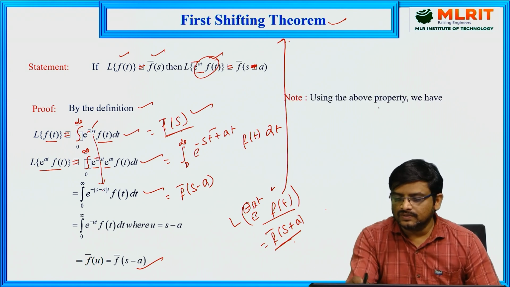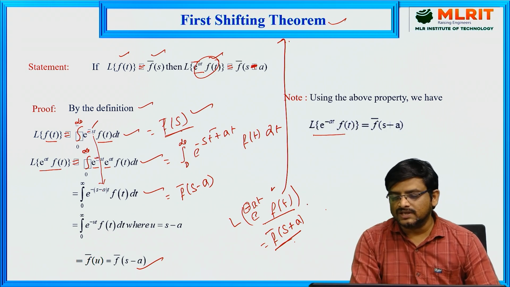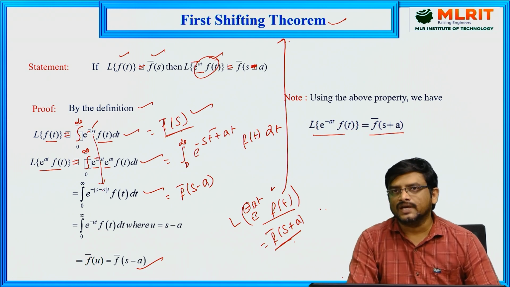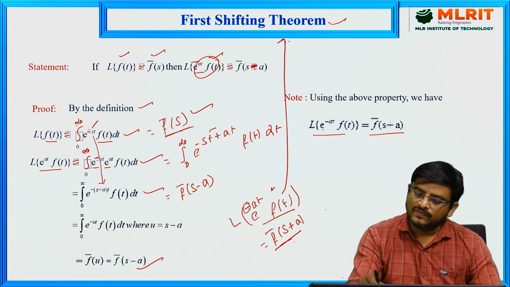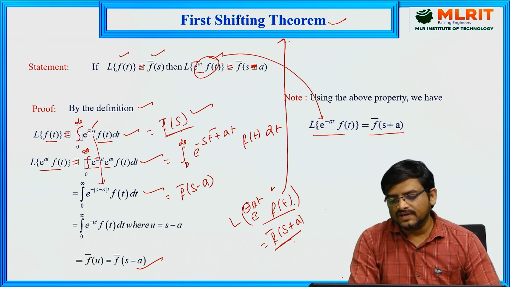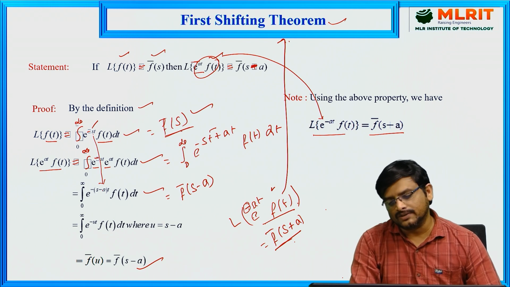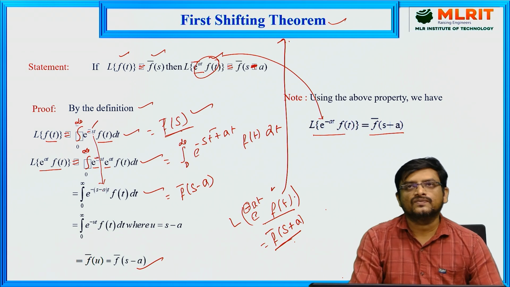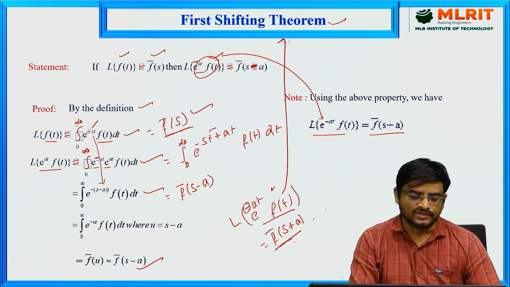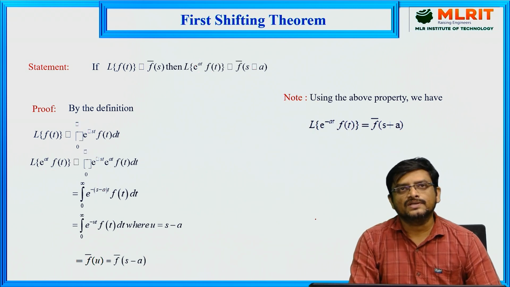So note, by using the above property, we have the Laplace transform of e power minus at into f of t. So this we can write as f bar of s plus a. So in both cases we can use the first shifting theorem. Whenever f of t is multiplied with an exponential function whose power is positive or negative, in both cases we can go for the first shifting theorem and find our required Laplace transform for the given function.